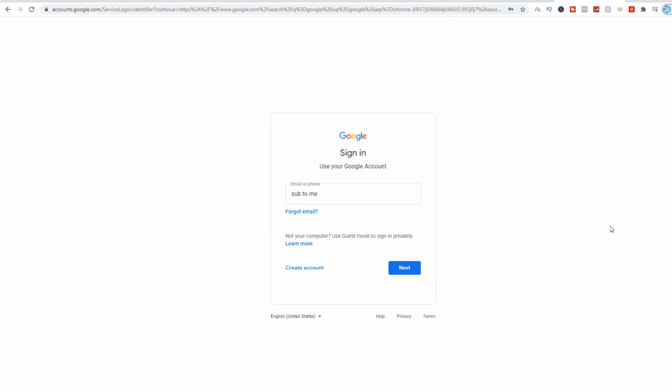And here we go. We're now inside of my PC. So the first thing that you're going to need to do is, and this is step number one, you're going to need a Google account so you can sign up completely for free with your email. Otherwise, you can create an account completely for free. You're not spending any money with Google. That is all free, as we all know. So that is going to be step number one.